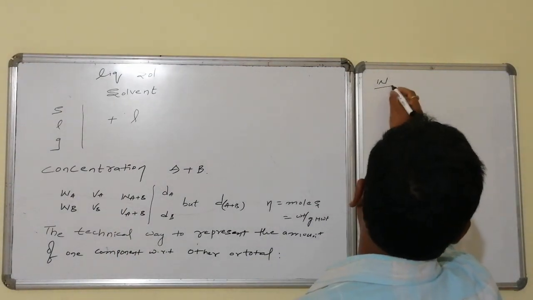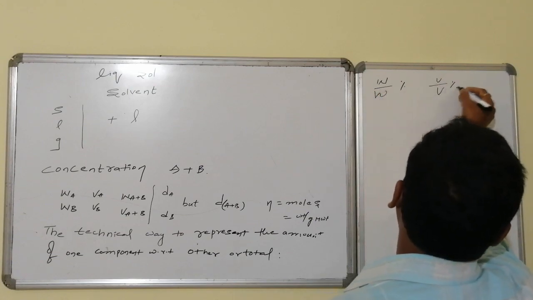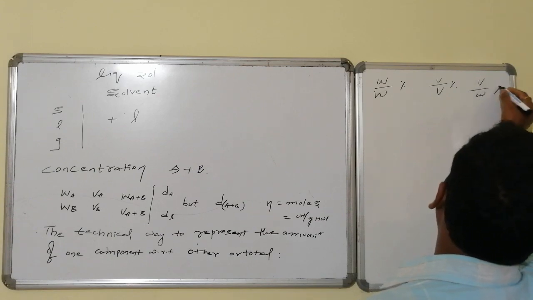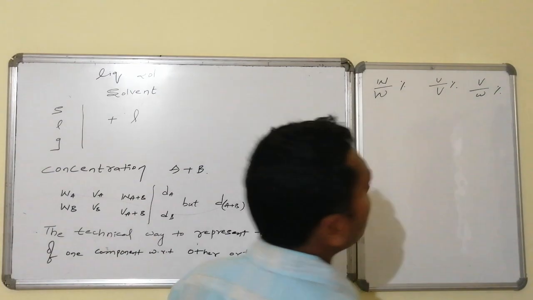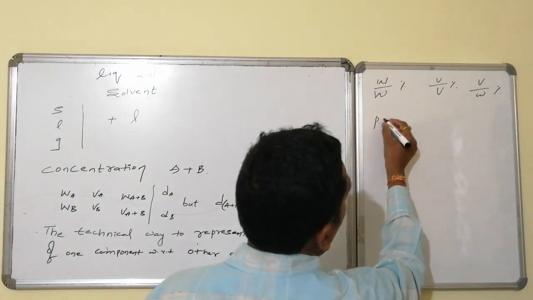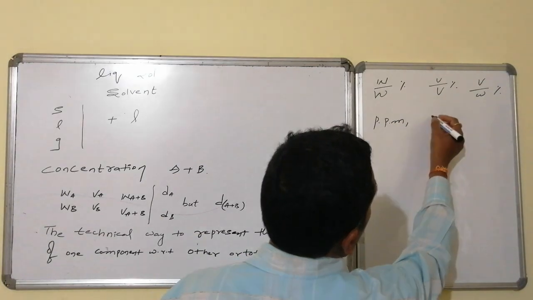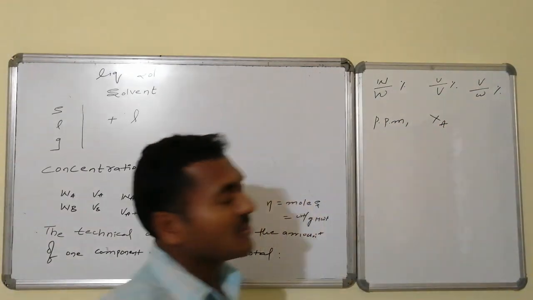That is weight percentage, generally represented by W by W. Next one is volume percentage. Next one is weight by volume percentage. And the next is the density concentration unit. Generally we will take the help of density in representation. Next is ppm. And next is mole fraction. These are all primary concentration units.